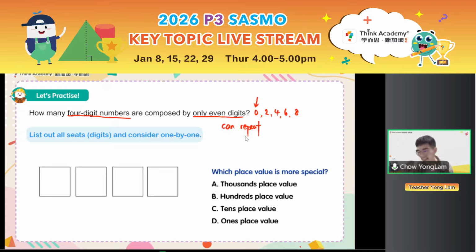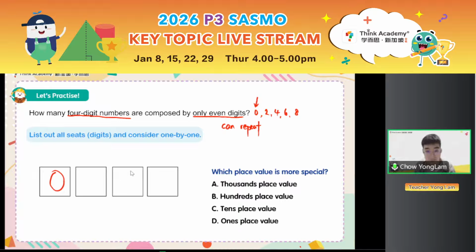Why is 0 sus? Ah, I see so many answers. Good. 0 is sus because, can I put 0 at the thousands place? Can I say a 4-digit number is 0,000? Cannot. Lina said the answer is D. Sure, in the ones place you can choose 0, 2, 4, 6, 8. But that's the same for all the other place values.